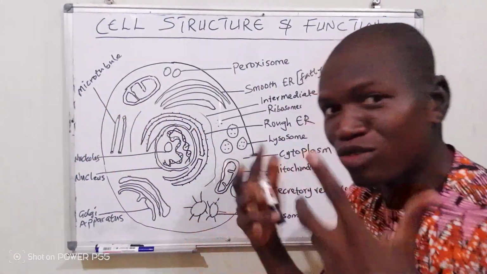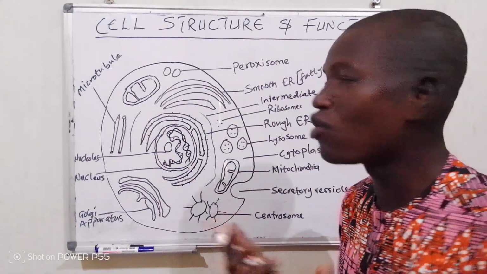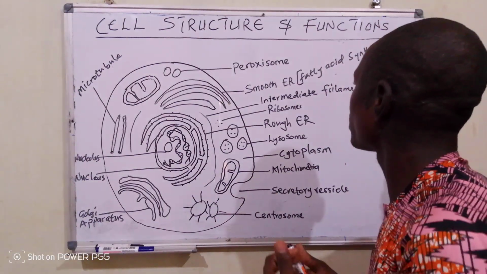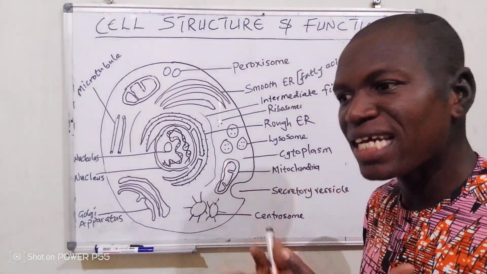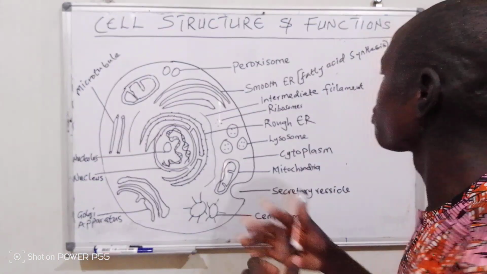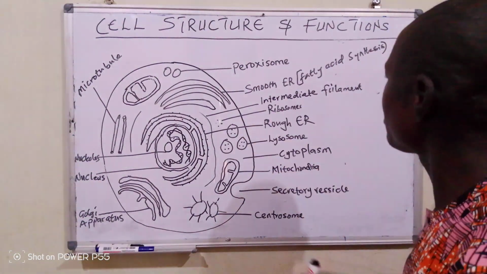That's not where we are going. I'm just bringing this in so that you can get more understanding about what we are talking about. So these intermediate filaments help the cell maintain its shape. So that's its function. Next on the list is ribosomes.